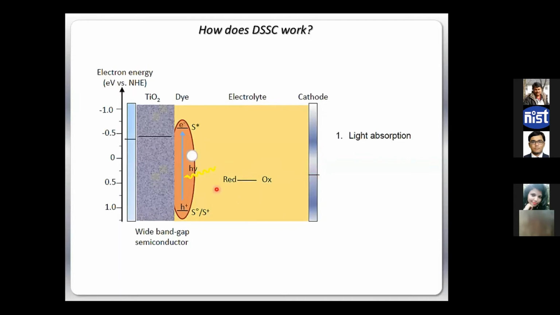So what happens when I shine light? The light absorption takes place in the dye, which is the absorbing molecule, and it creates one electron and hole within the dye.